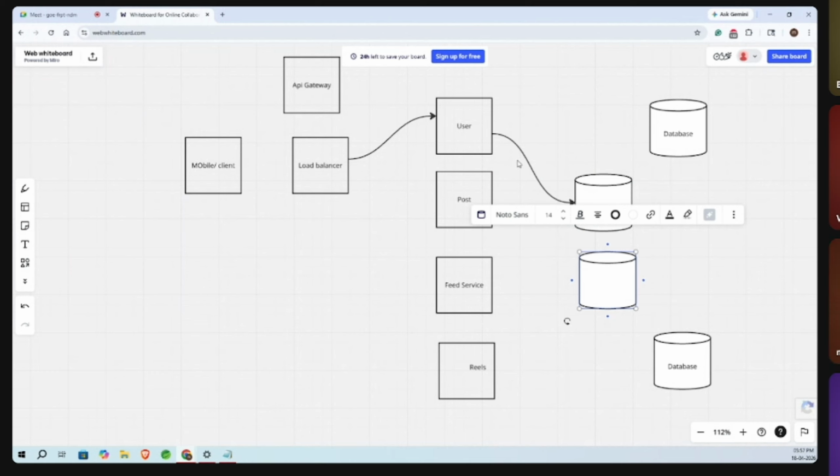Okay. One more thing: here we mentioned multiple databases and multiple services, right? So the major complexity is how we are going to maintain data consistency between all these applications. For that, we can use one design pattern, the Saga design pattern, so we can mention that we can use it.